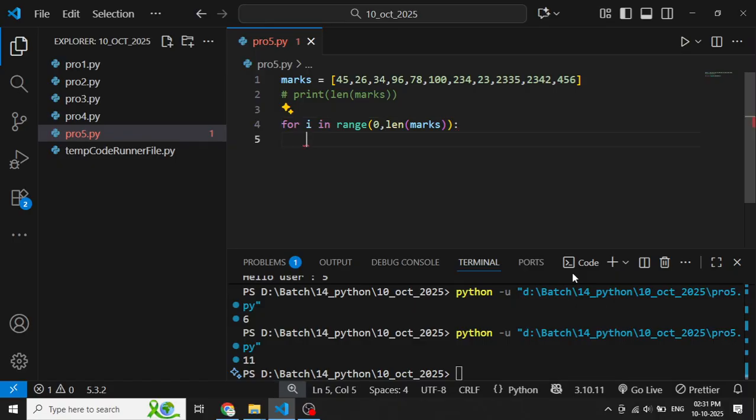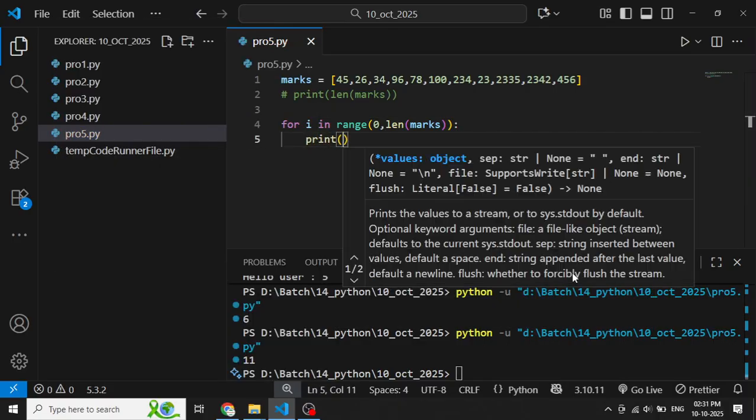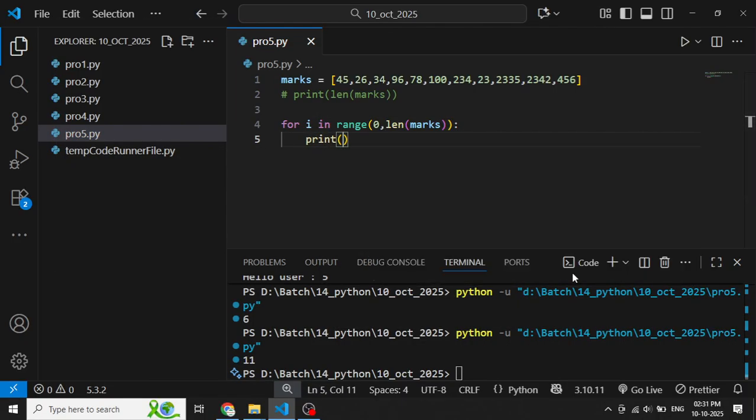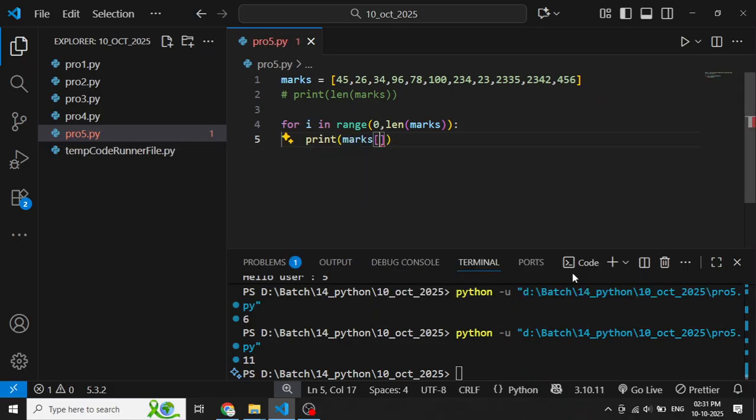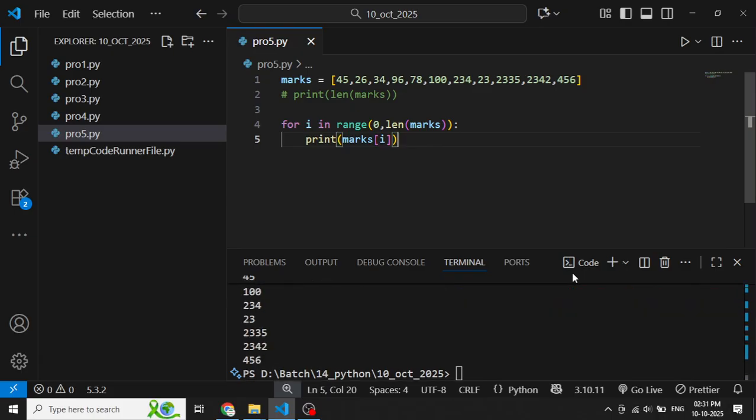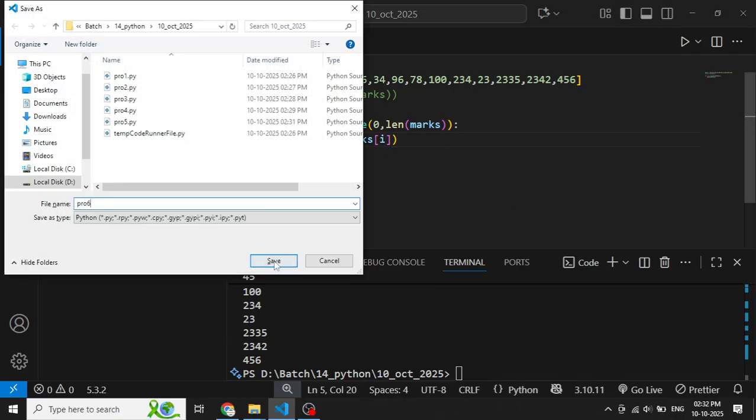So that's why colon, and we use print, and then marks, bracket i. Understand? So all the values are available. Clear? Is there any problem or not? No. Why? Because we have traversed through the loop. Okay, so this is the looping statement, and when we have a list, we can traverse it like this, but I don't want to traverse like this, I want to traverse like this.